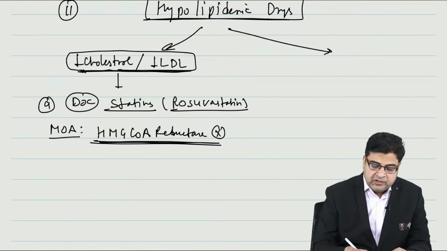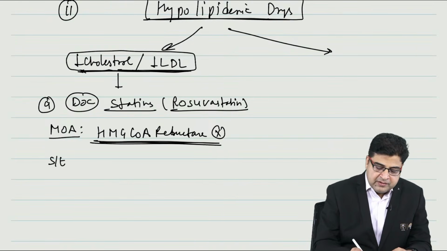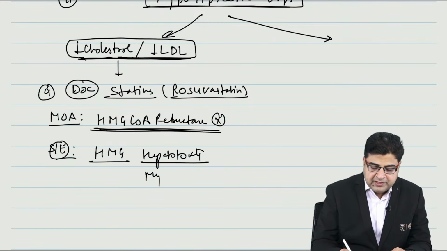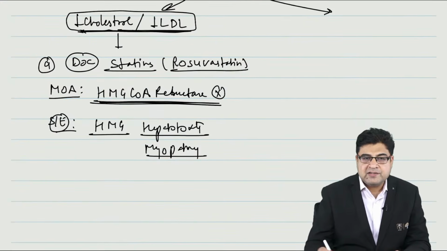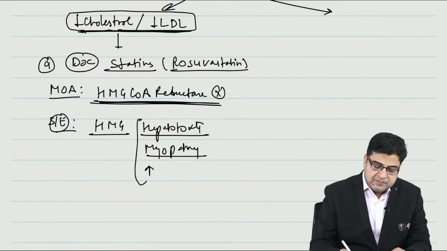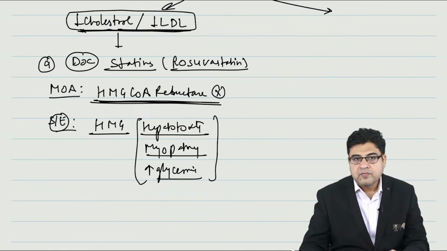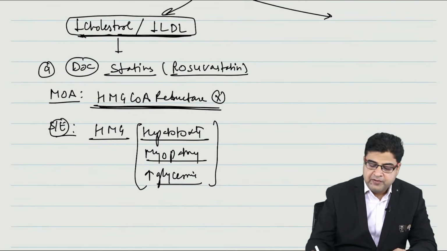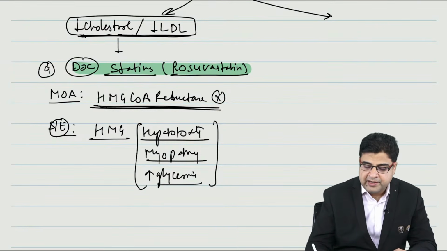Now, what are the side effects of this medicine? These medicines can result in hepatotoxicity, they can result in myopathy, and they can result in hyperglycemia as a side effect. So, statins are the best medicine for hypercholesterolemia, or we can say the best medicines for excessive LDL level.